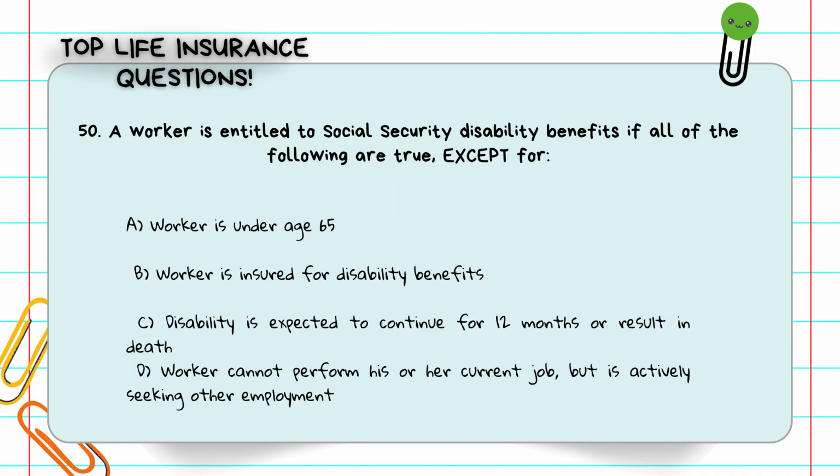Question number 50. A worker is entitled to Social Security disability benefits if all of the following are true, except for: A, worker is under age 65. B, worker is insured for disability benefits. C, disability is expected to continue for 12 months or result in death. D, worker cannot perform his or her current job, but is actively seeking other employment. To qualify, the person must be unable to perform any gainful work, not just their current job. The answer is D, worker cannot perform his or her current job, but is actively seeking other employment.